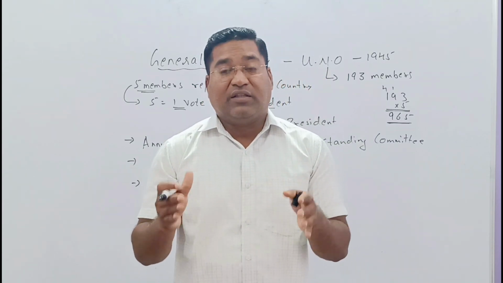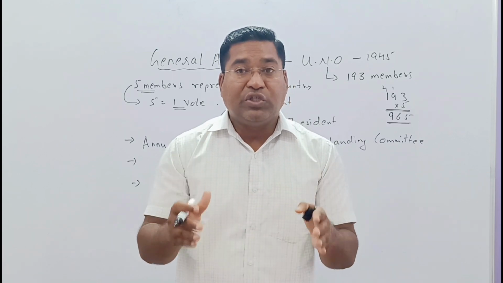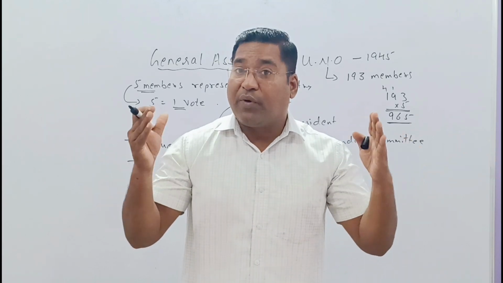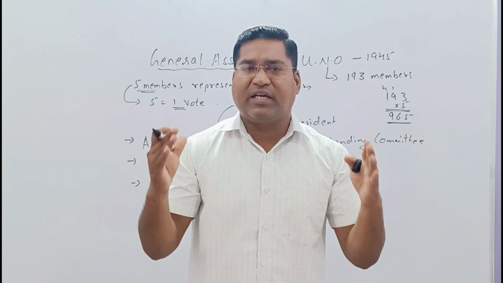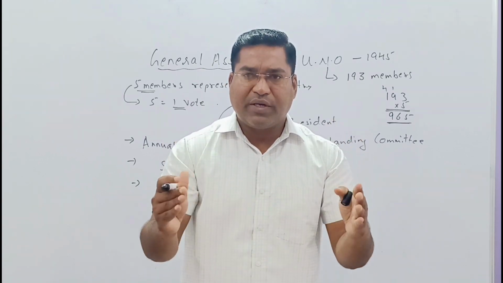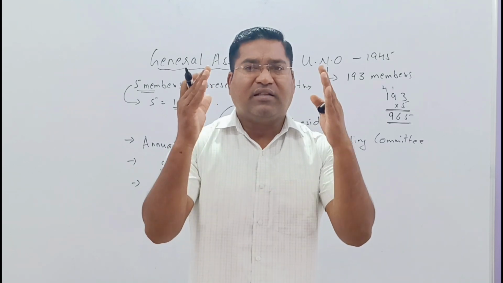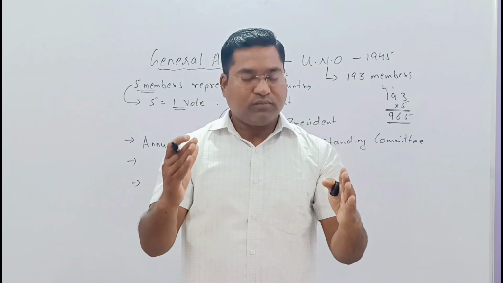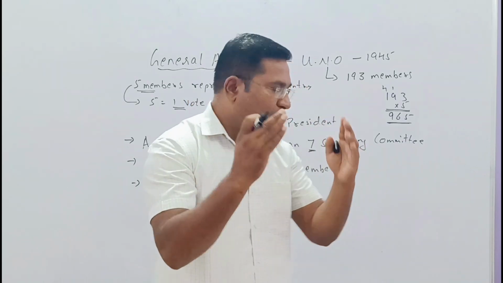It's because the world gets to know what issues are going on presently in this world. We are seeing many countries fighting with each other, and the important duty of the UNO is to maintain proper peace as well as look after humanitarian needs. This is the reason the General Assembly plays a very important role.